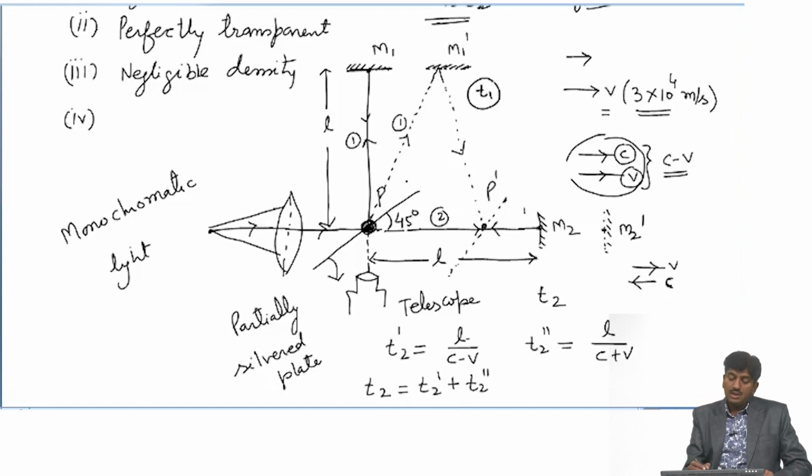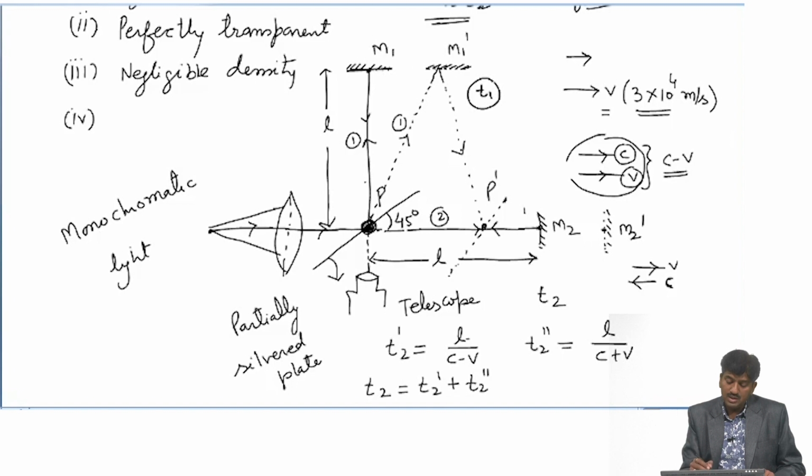Suppose the time taken from P to M1 dash and M1 dash to P dash is T1, and the time taken from P to M1 dash should be equal to the time taken from M1 dash to P dash. So, we can calculate with the help of this triangle P M1 M1 dash.